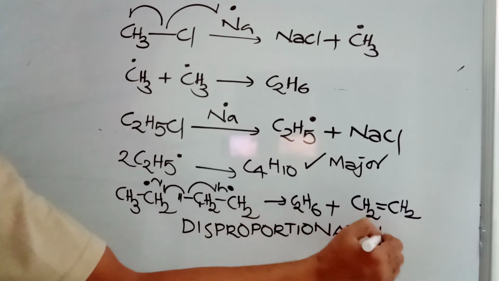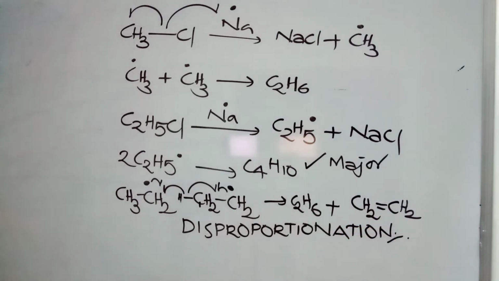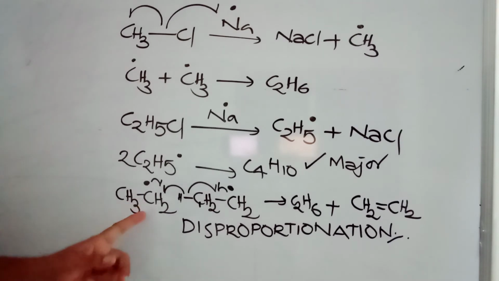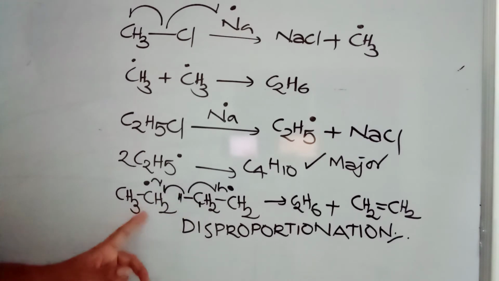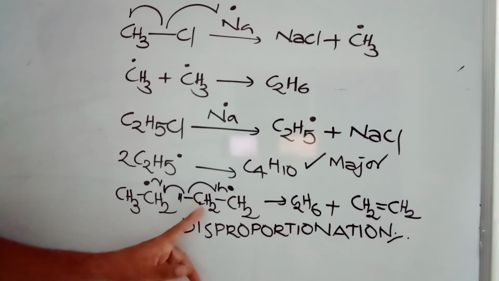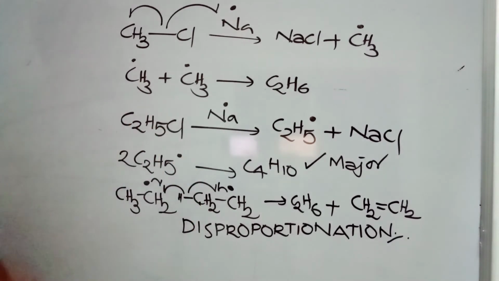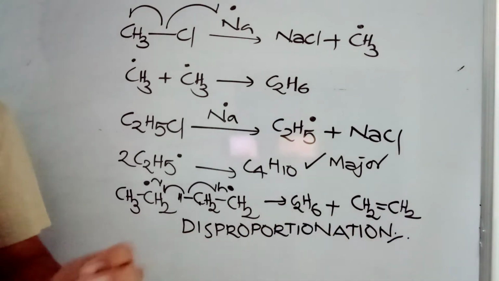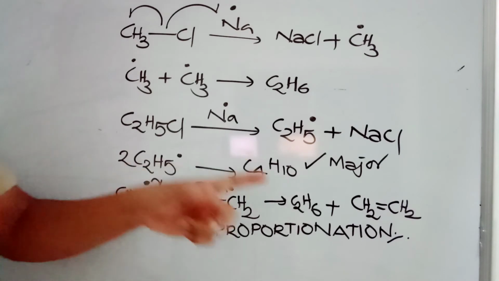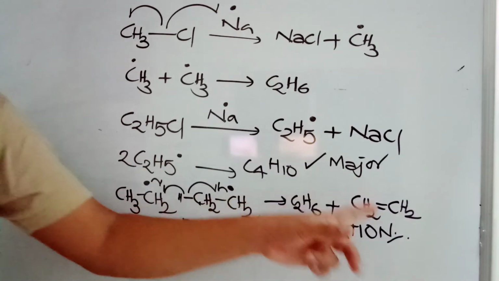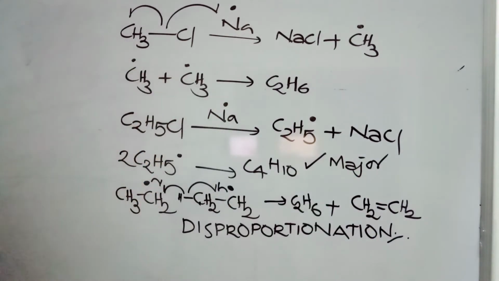Disproportionation reaction means a reaction in which one atom undergoes oxidation, the second atom undergoes reduction. You can see this is gaining hydrogen, it is losing hydrogen. Gaining of hydrogen is reduction, losing of hydrogen is oxidation. So this is a disproportionation reaction. You can see these in minor quantities, not major, minor quantities. But the existence of ethane and ethene indicates that the reaction follows free radical mechanism.